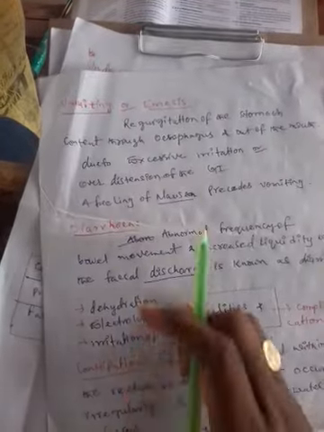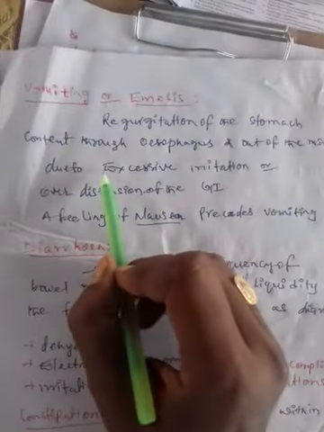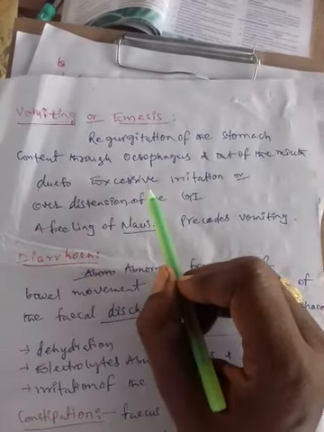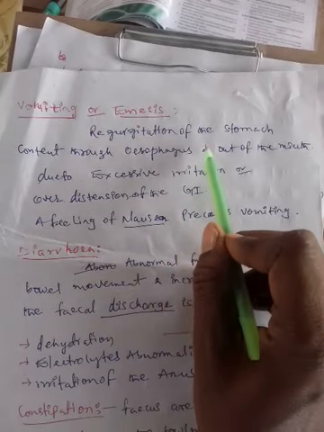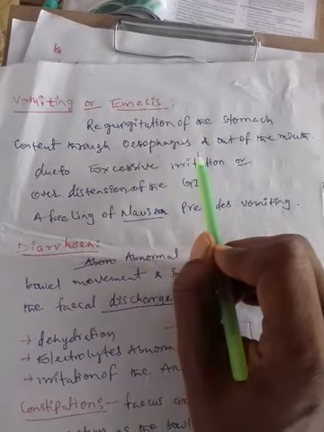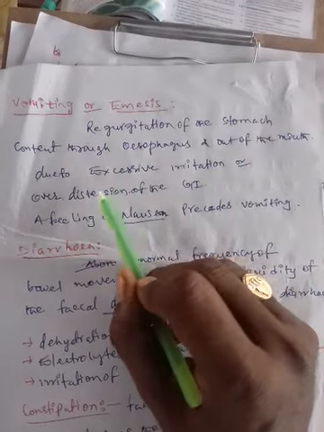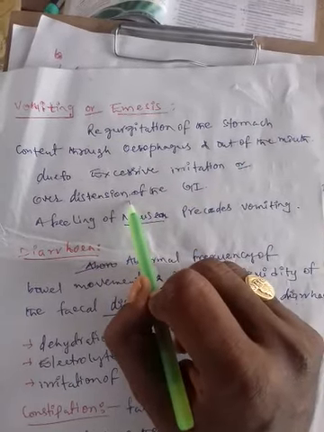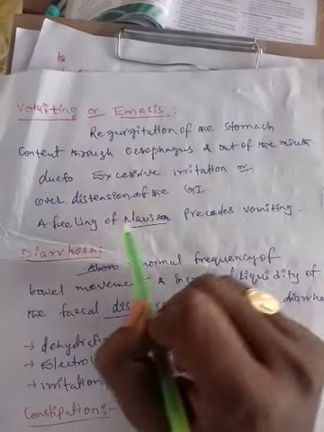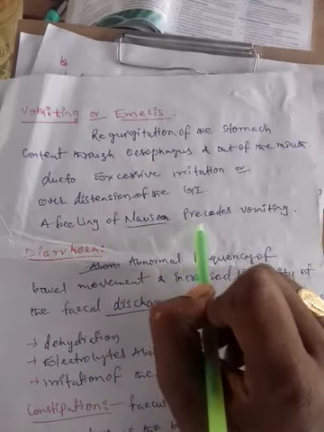Now coming to another disorder, vomiting or emesis. Vomiting or emesis means regurgitation of the stomach content through the esophagus out of the mouth. Excessive irritation or overdistension of the gastrointestinal tract, or a feeling of nausea, precedes vomiting.